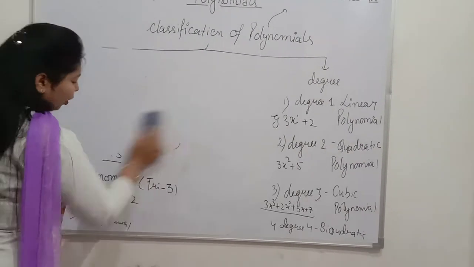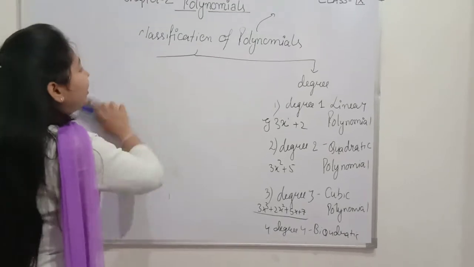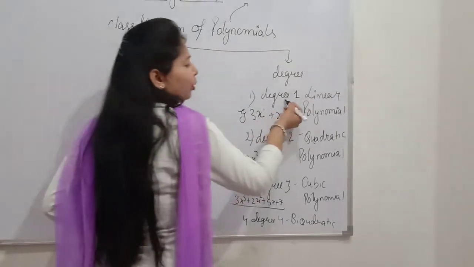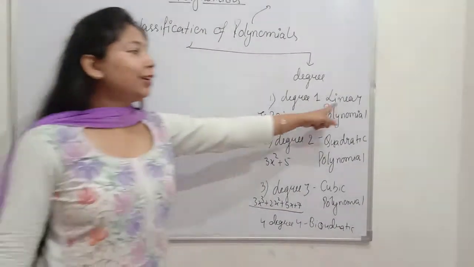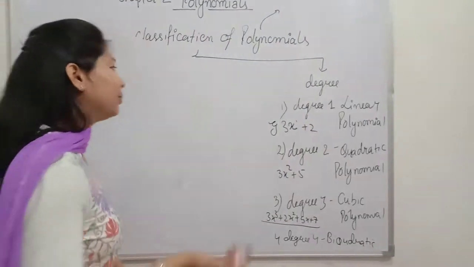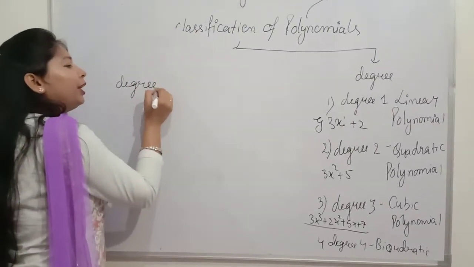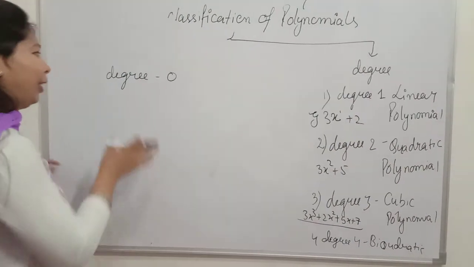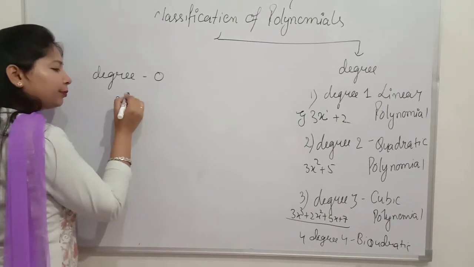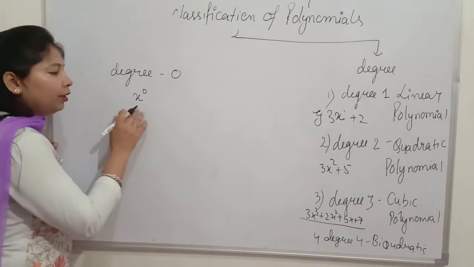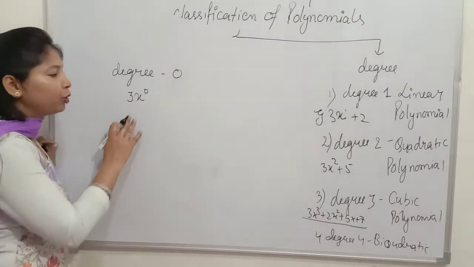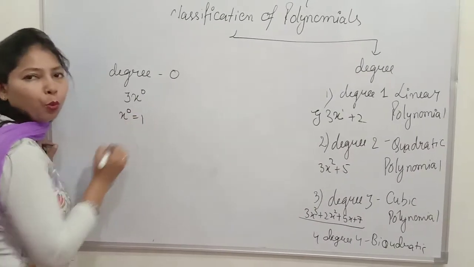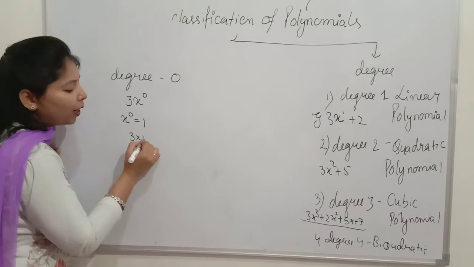Now students, what happens when the degree is 0? Try to understand, it is very important. I have talked about when the degree is 1, that is called a linear polynomial. But what happens when the degree becomes 0? When the degree is 0, for example, I write like this, 3x raised to power 0. What is its degree? 0. I know that anything raised to power 0 is equal to 1. So now this expression becomes 3 into 1, that is 3.